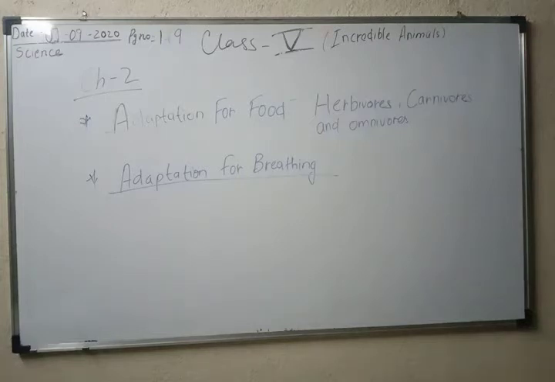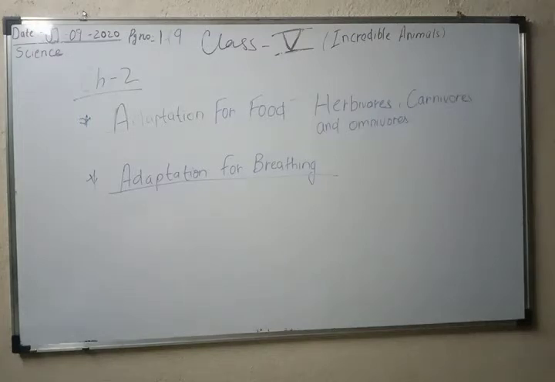These are the two main factors which help them survive. In adaptation for food, we'll discuss what is herbivorous, carnivorous, and omnivorous. In adaptation for breathing, we will study the organs present in different types of animals that help in breathing.